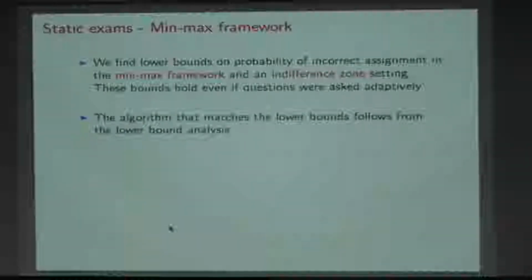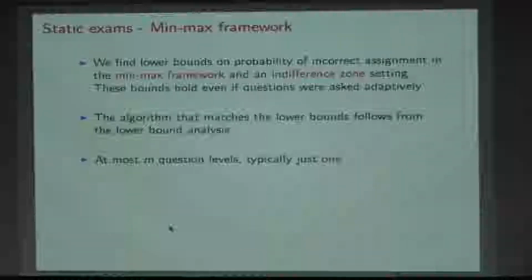So this is about static exams, where we find the lower bounds on probability of incorrect assignment in the min-max framework and in the indifferent zone setting. So we'll do min-max framework in the sense that we'll look at the maximum probability of error amongst all levels of ability, and we want to minimize that. I probably won't talk about these things, so let me just ignore this.